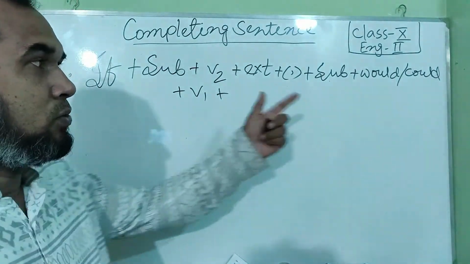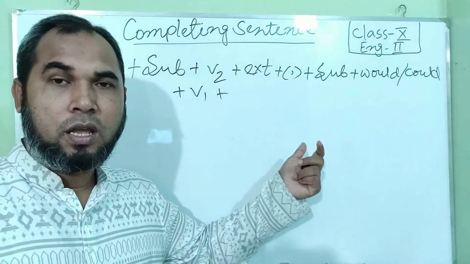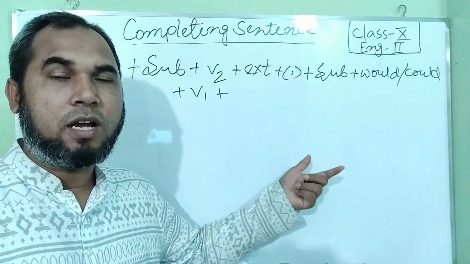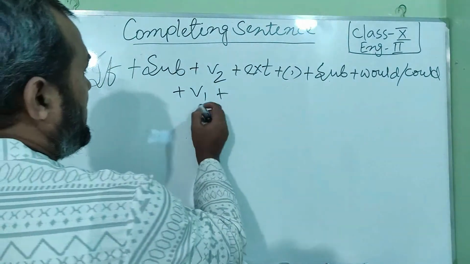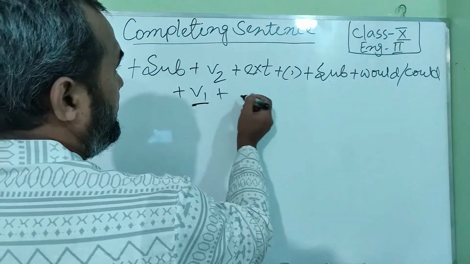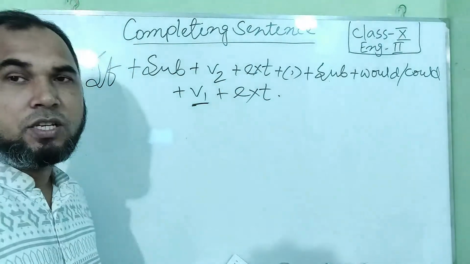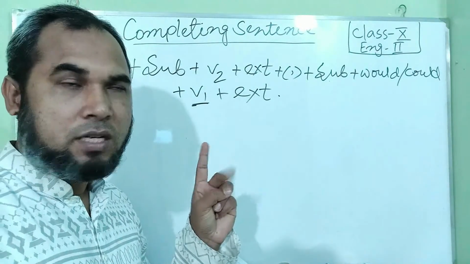We know that after would, could, should, that is after a modal verb, you have to write the base form of the verb, that is V1, then extension. This is the structure of the second conditional.